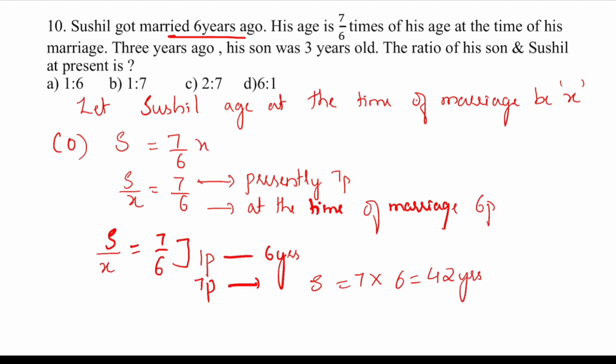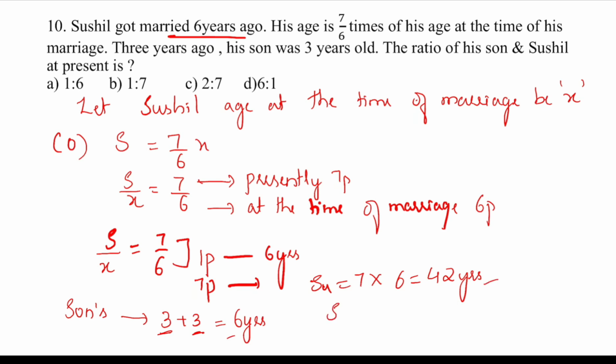Now we want the son's age. The son's age is how much? 3 years ago his son was 3 years old. So presently he will be 3 plus 3, because 3 years ago he was 3 years, and now we have to add 3 to come to the present age. So it is 6 years. So presently the son's age is 6 years and Sushil's age is 42 years.